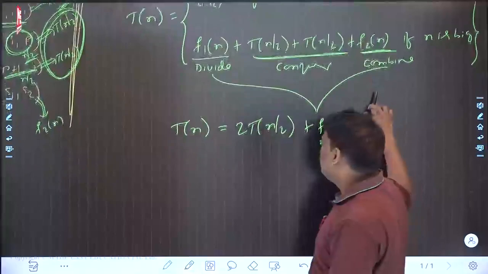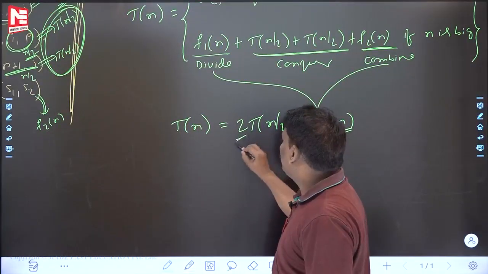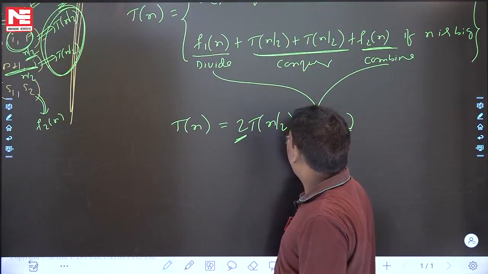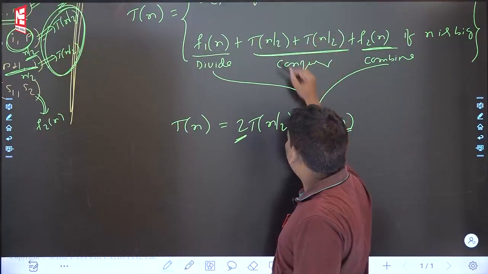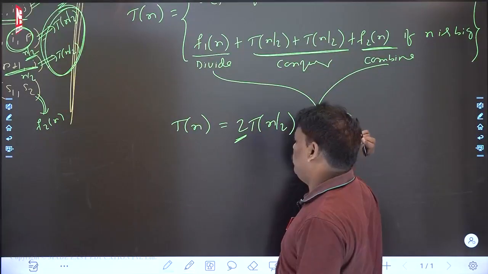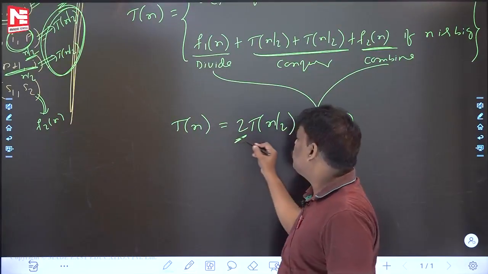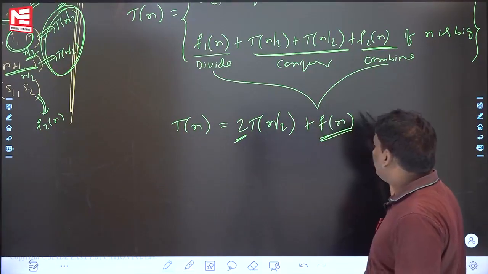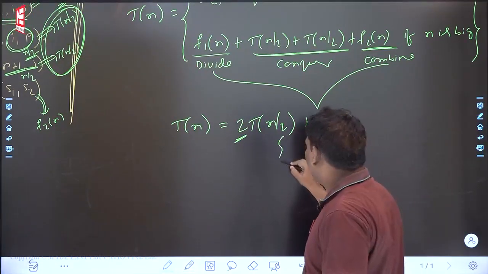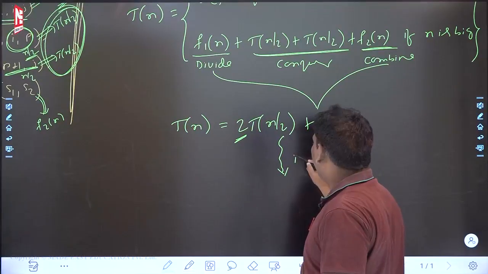Next, see the next one. What are the two? Two function calls. What is the n by 2? The size of every subproblem: 2 means two subproblems, n by 2 means the size of each subproblem. So can you help me now? T(n) is equal to 2T(n/2) plus F of n. F of n is the divide time plus combine time. See this one, in general. Everyone listen, in general.